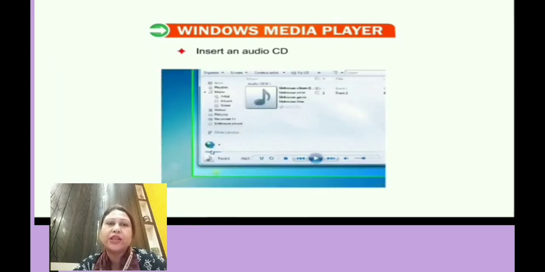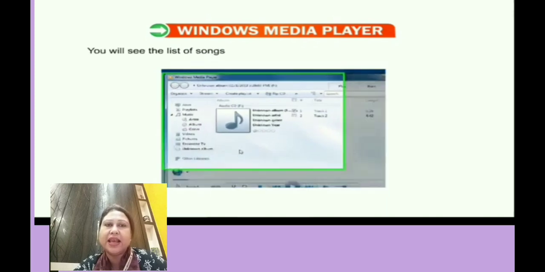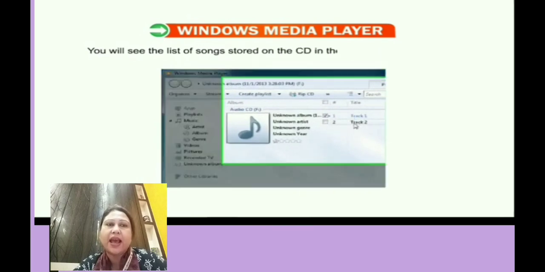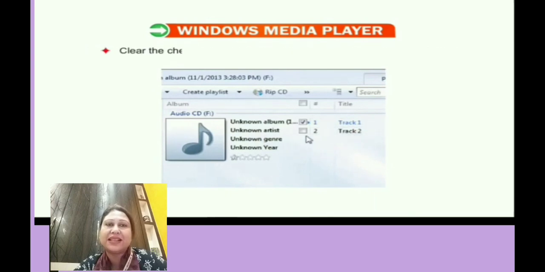And then what we have to do is insert an audio CD in the CD drive. As you insert an audio CD, you will find the contents of the CD and the list of the songs in that particular CD. From there you will find the different tracks, that is the songs available in the CD. From that, you just check the boxes, give a tick mark to the boxes, and you can see that these are the songs which are selected.